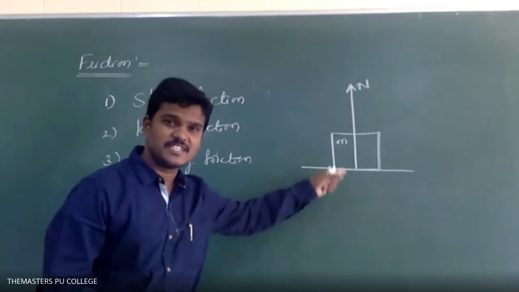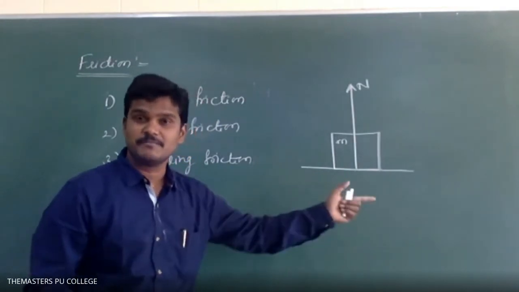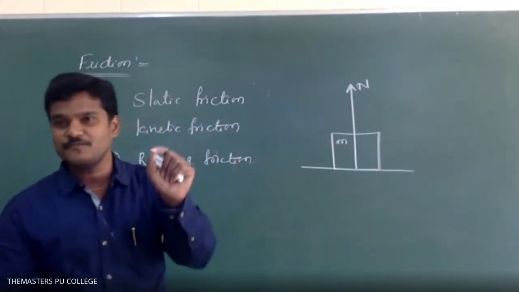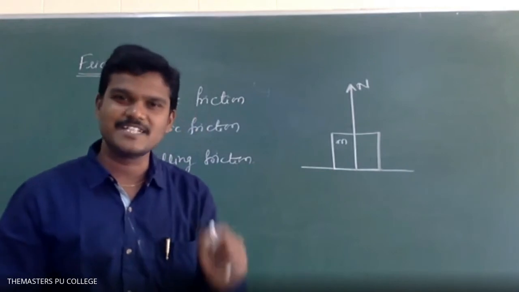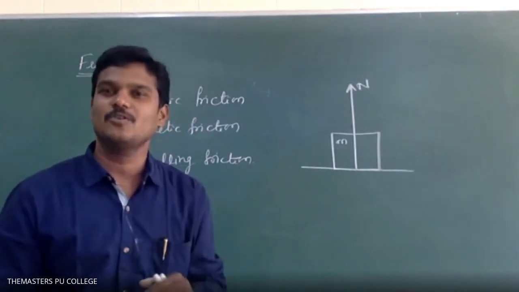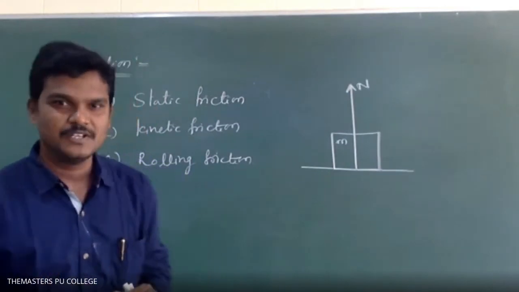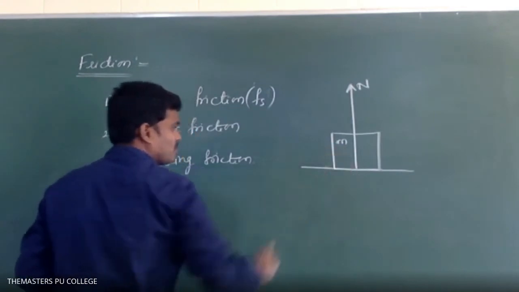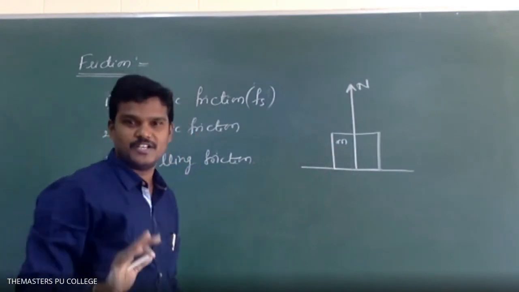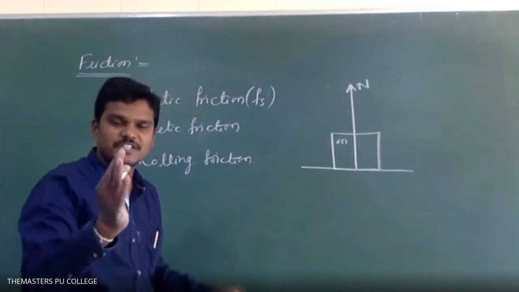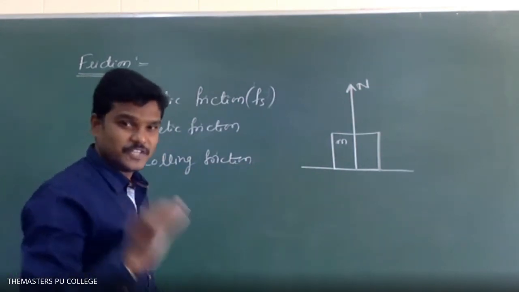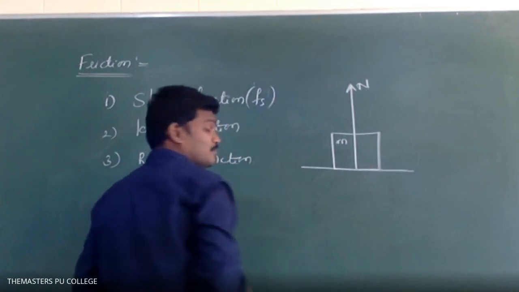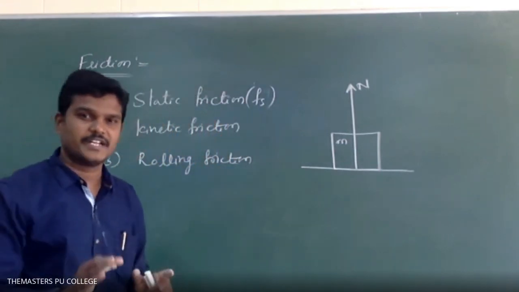In a simple way, static friction is nothing but this: if any one body rests on other surfaces, see here the block rests on another surface, then what is present in between them? Some friction is there, and that we call static friction. The frictional force present when one body rests on the surface of another body is called static frictional force. In between the two rest surfaces, static frictional force will exist.